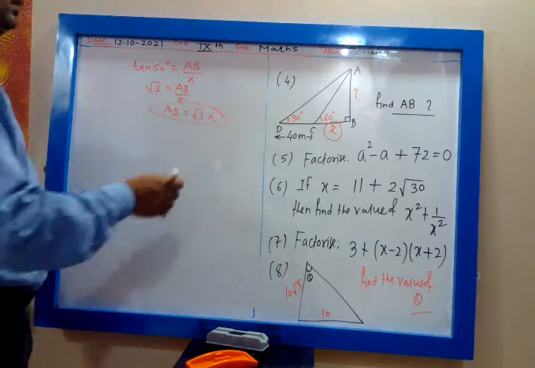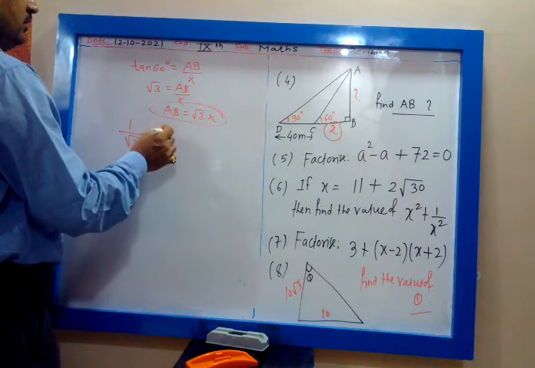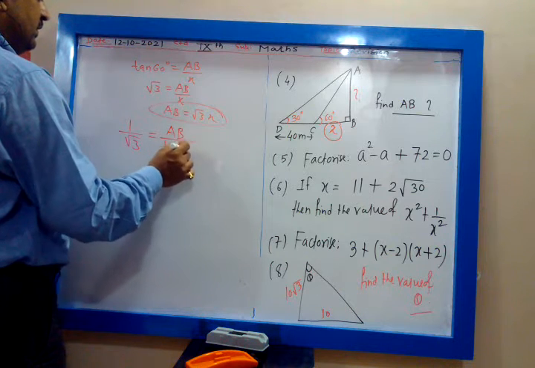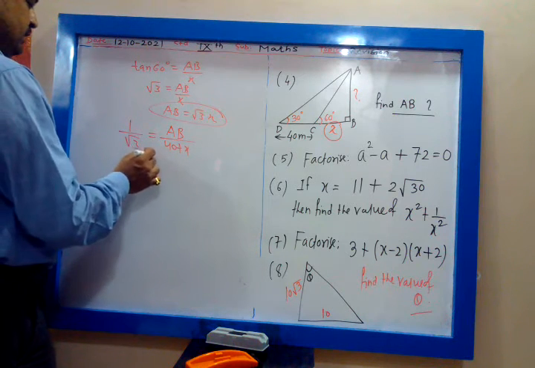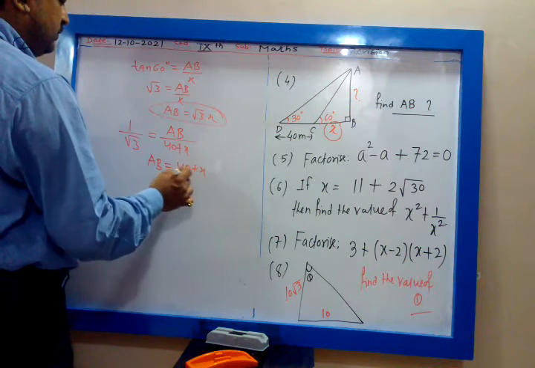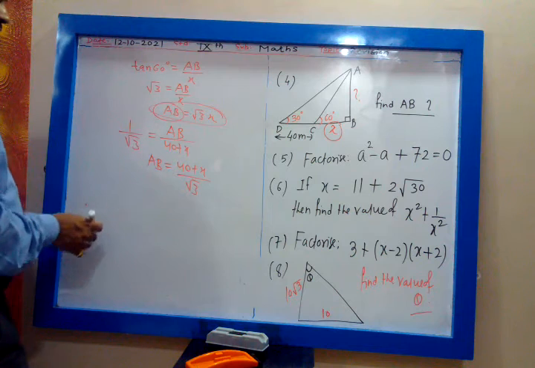Then tan 30. Tan 30 is 1 by root 3. 1 by root 3 is equal to AB upon 40 plus x. Okay. So AB is equal to 40 plus x upon root 3.